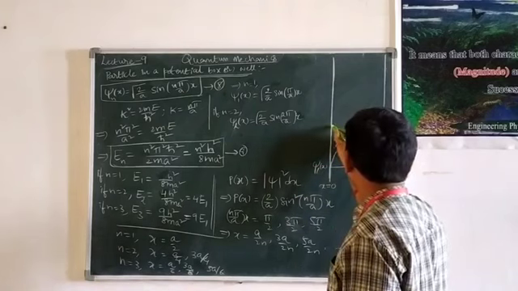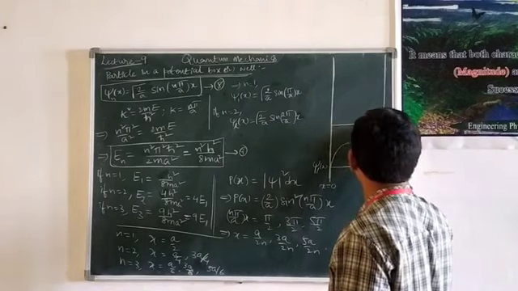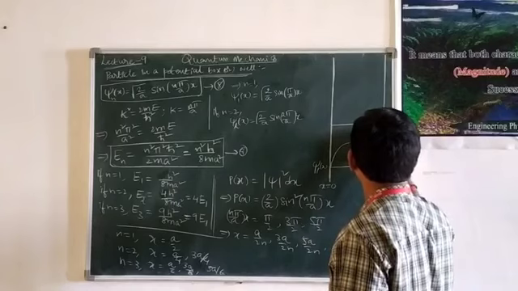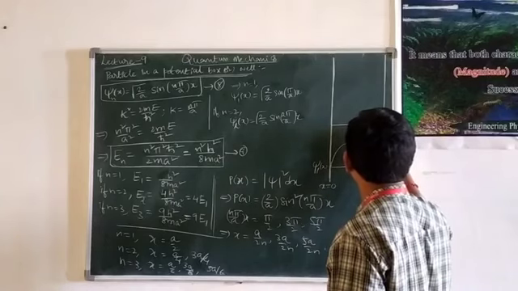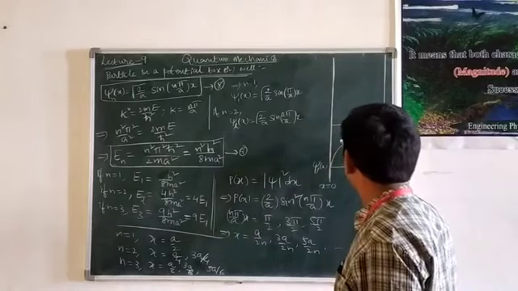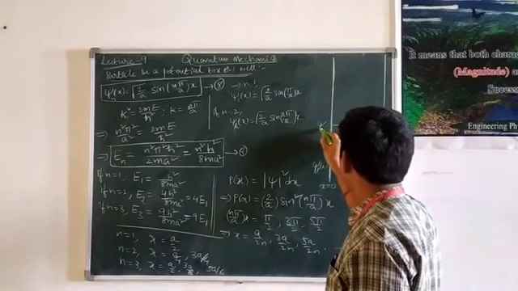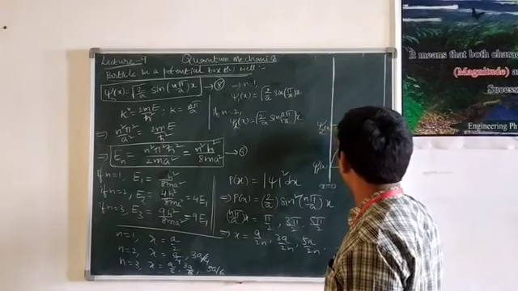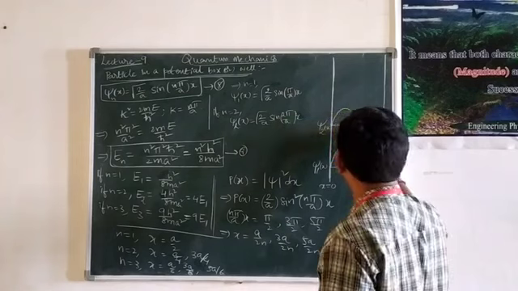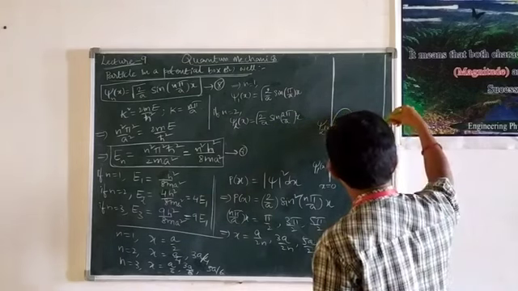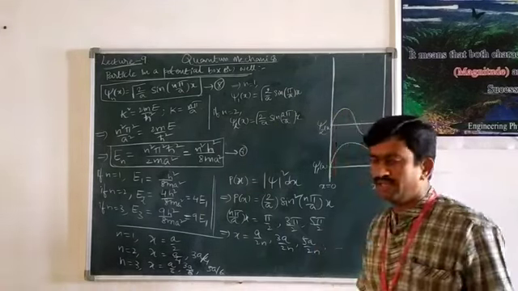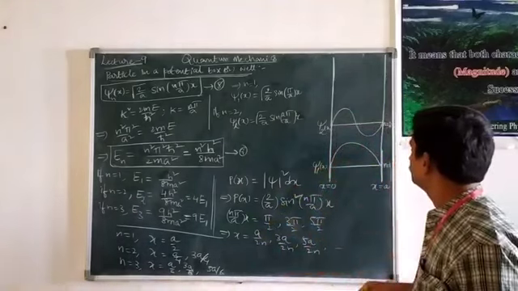Similarly, if n is equal to 2, then the wave function will be psi 2 of x. Then the wave inside the potential well will be like this.